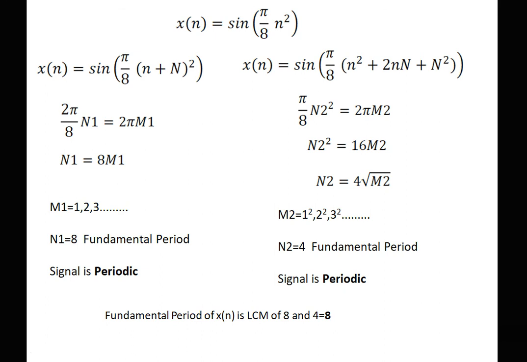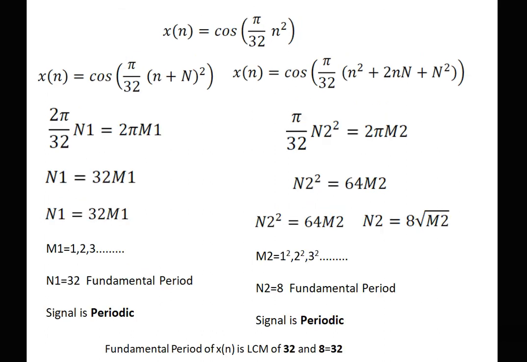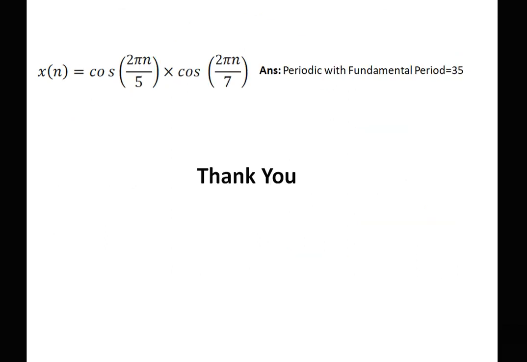The next example is similar to this example, that is cos of pi by 30 n square. Here again we replace n by n plus capital N, expand the equation, and calculate n1 and n2. For n1, the signal is periodic with fundamental period 32, and for n2, when m2 is 1 square, 2 square, 3 square, the signal is periodic with fundamental period 8. The LCM of 32 and 8 is 32. So the given signal is periodic and the fundamental period is 32.